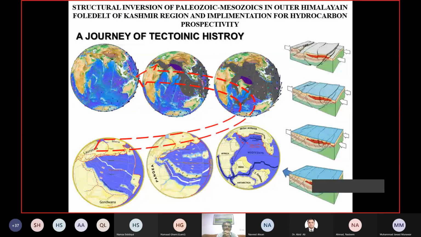Now, my task starts from here, from the previous understanding and what has been published in the literature. I will be taking you through the journey of the tectonic history. The lower three globes are representing the extensional rifting stages, and the upper three are representing the compressional stages, when the Indian plate started moving and collided. And on the other side, you can see some block diagrams. They are trying to explain the extensional to the inversion steps of the deformation during all these evolution stages.